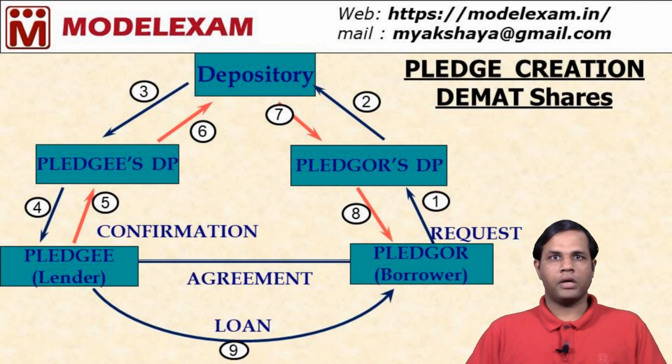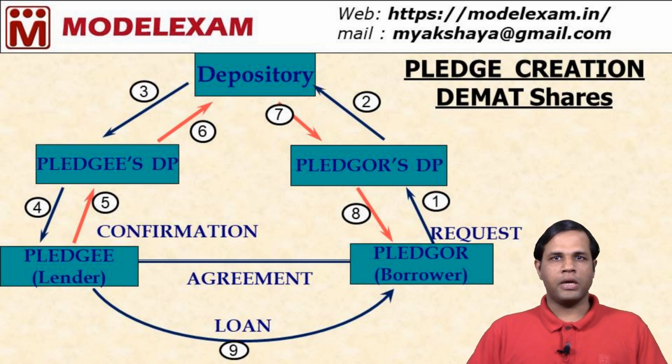Pledge creation of Demat shares. See the diagram, we have given steps. In the first step, the borrower or the pledger gives a pledge request form to his DP, that is the pledger's DP. The pledger's DP in turn forwards the request to the pledgee's DP through the depository system.